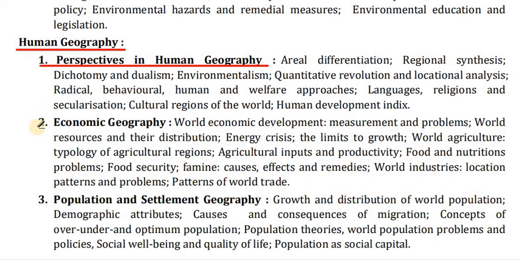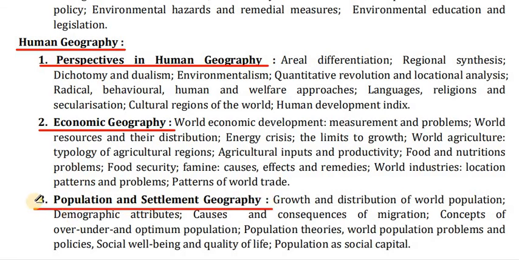Now point number 2, economic geography. World economic development, measurement and problems, world resources and their distribution, energy crisis, the limits to growth, world agriculture, typology of agriculture, agricultural regions, agricultural inputs and productivity, food and nutrition problems, food security, famine, causes, effects and remedies, world industries, locations, patterns and problems, pattern of world trade.